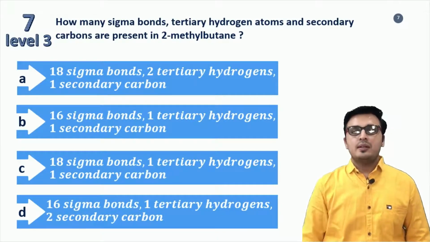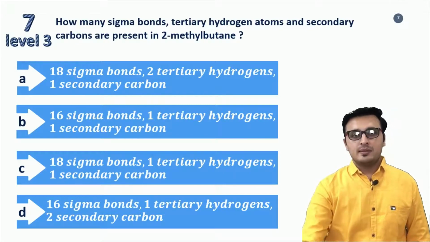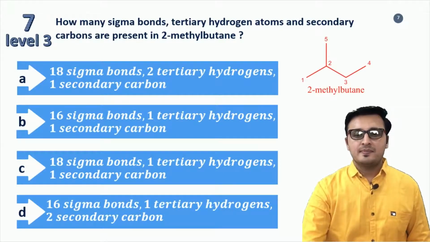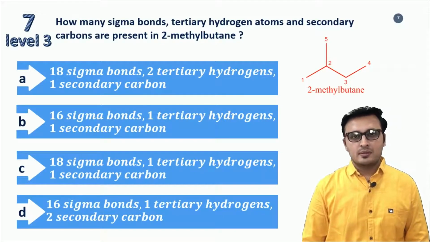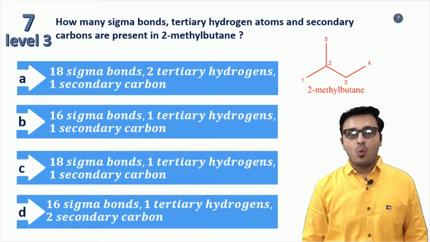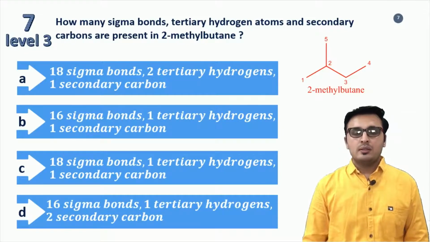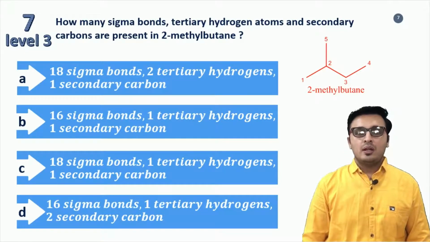So dear friends, first of all let us identify the structure, and you can see on the screen that 2-methyl butane is given. Now all the carbons are labeled. We have to find the total number of sigma bonds in the structure. If we put the required number of hydrogens in the structure, we can find a total of 16 sigma bonds.